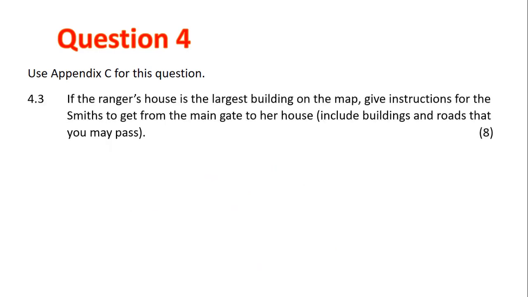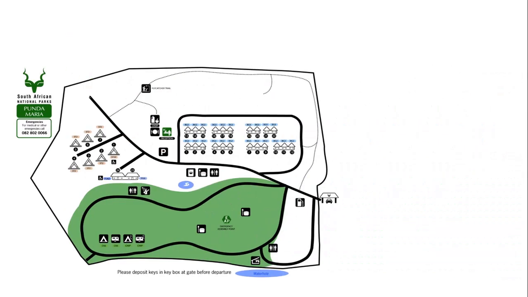Question 4.3. If the ranger's house is the largest building on the map, give instructions for the Smiths to get from the main gate to her house. Include buildings and roads that you may pass. Let's have a look. Here we have our map. That's the beginning and that's the end. Now we have to go from one to the other, and there are lots of different bits of information we have to include.